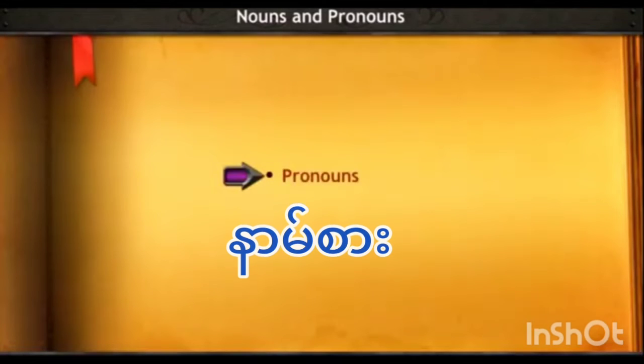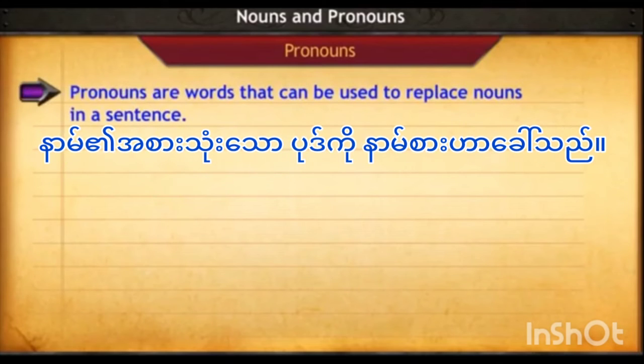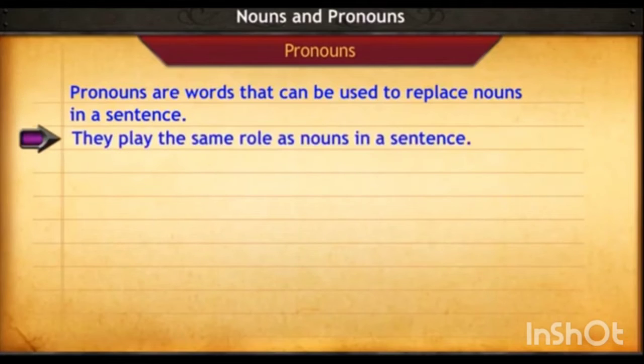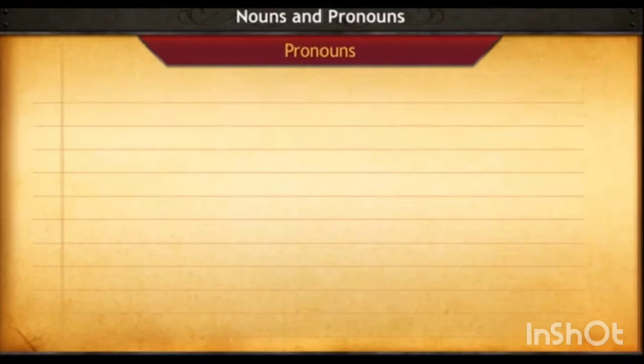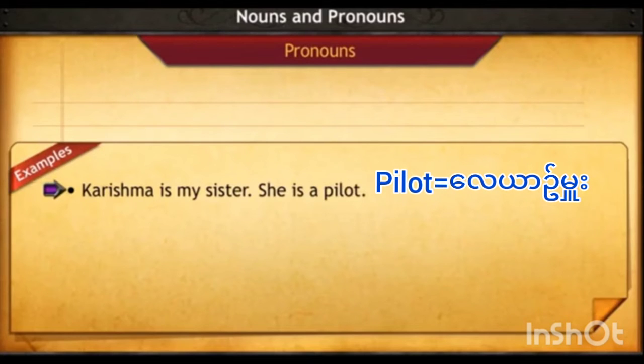Let us now look at pronouns. Pronouns are words that can be used to replace nouns in a sentence. They play the same role as nouns in a sentence. Let's look at these sentences. Karishma is my sister. She is a pilot.